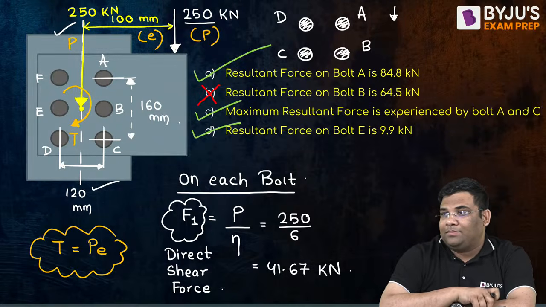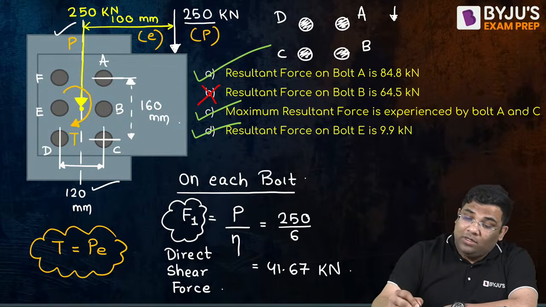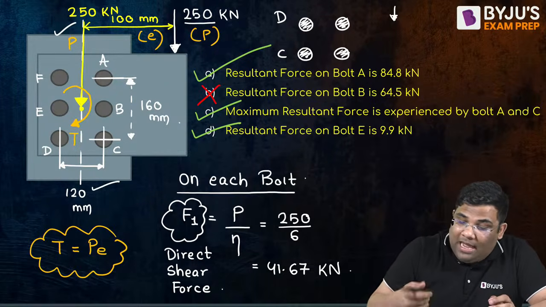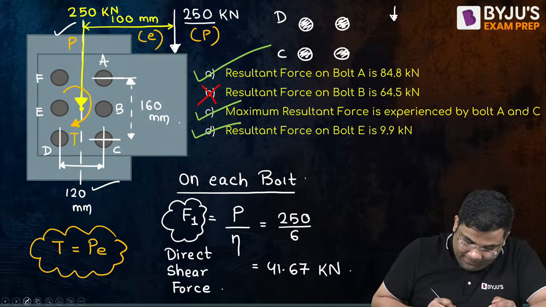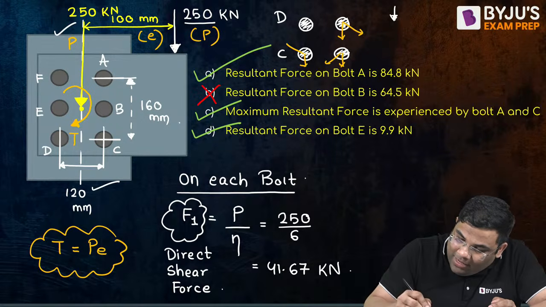Maximum resultant. A and B, corner bolts near to the load. You see what will happen here? Same thing will happen. F1, F2, F1, F2, F1, F2, F1, F2.